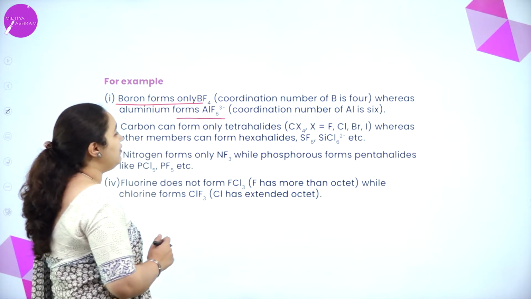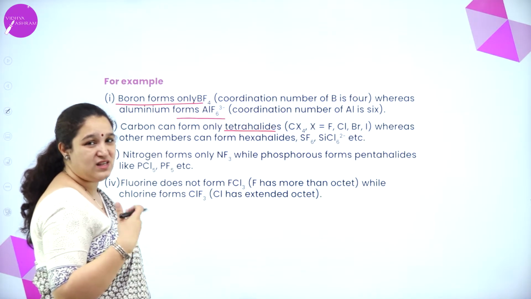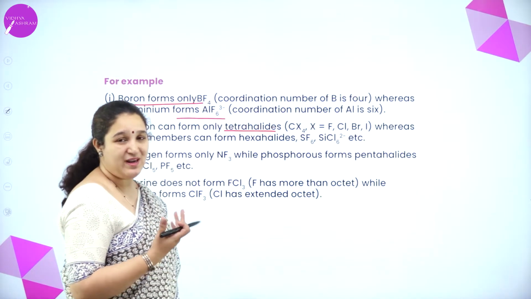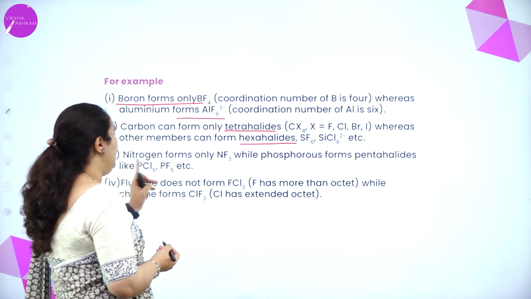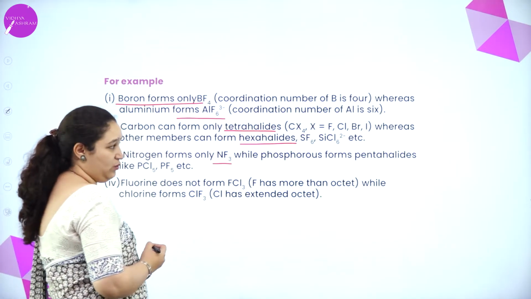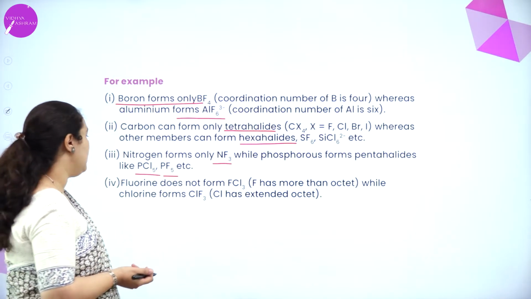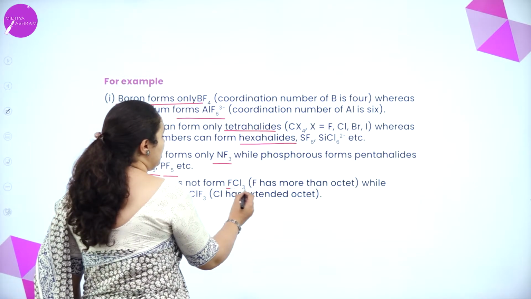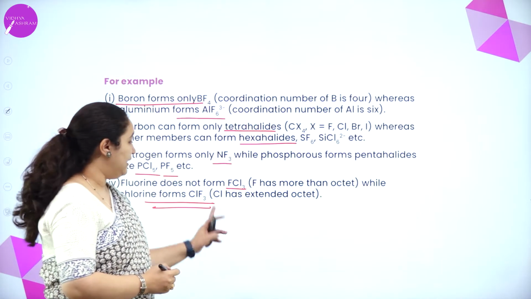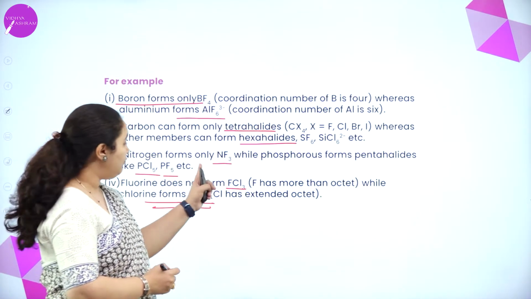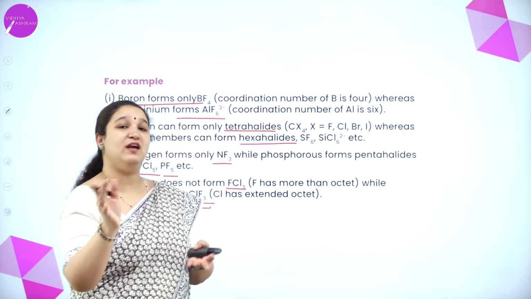Okay, carbon can form only tetrahalides, that is, we know methane, CH4, or halides, CCl4 or CBr4, etc. Okay, whereas other members can form hexahalides. Similarly, nitrogen can form only NF3, whereas phosphorus can form pentahalides as well as trihalides. Fluorine does not form FCl3, while chlorine can form ClF3, that is, it has got an expanded octet. But for fluorine, we cannot extend the octet. That's why FCl3 is not formed, but ClF3 can be formed.